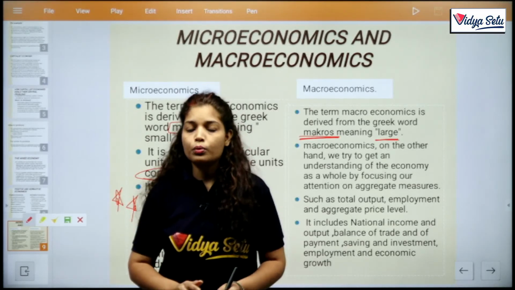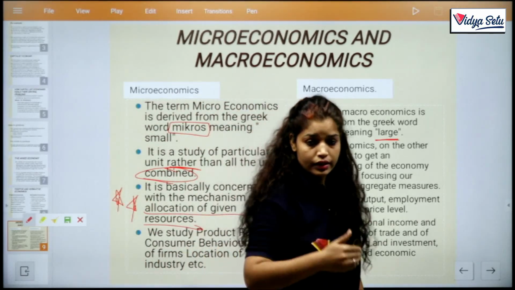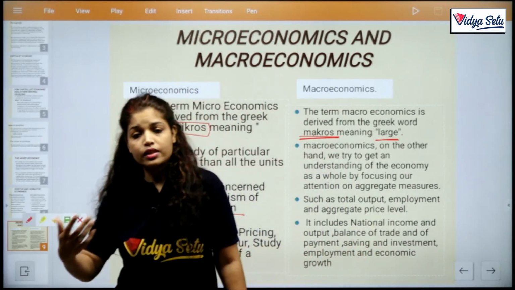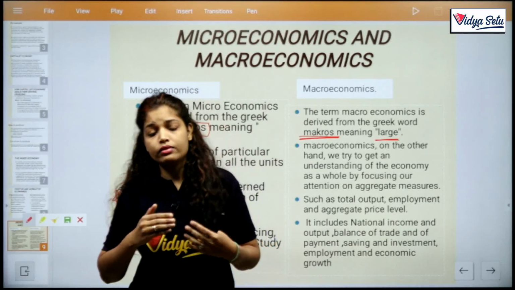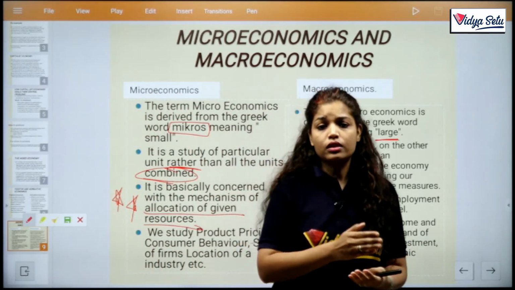Clear? I hope you understand the first chapter. This is your first chapter, which is theory. In the next classes, like demand, etc., all are conceptual classes. Don't miss the class, and try to attend on a continuous basis.